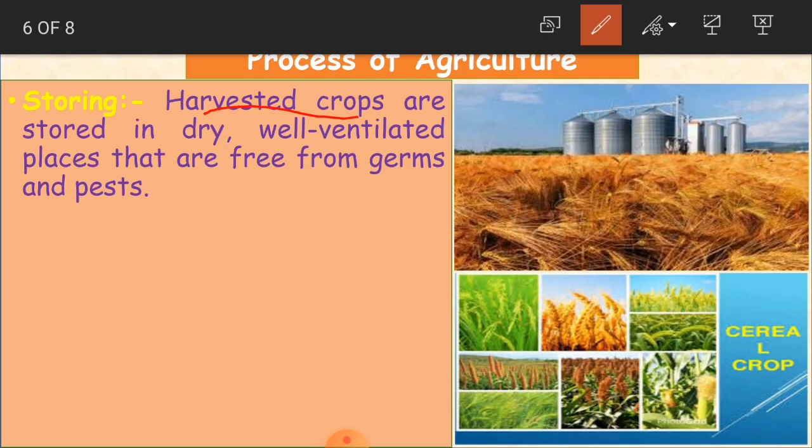Germs and pests start attacking the crop, and then the crop becomes of zero use. Totally it becomes a waste. But we have to keep the crop healthy and without any damage, so we have to store it in dry, well ventilated places. Clear, children? This is how the process of agriculture goes on.